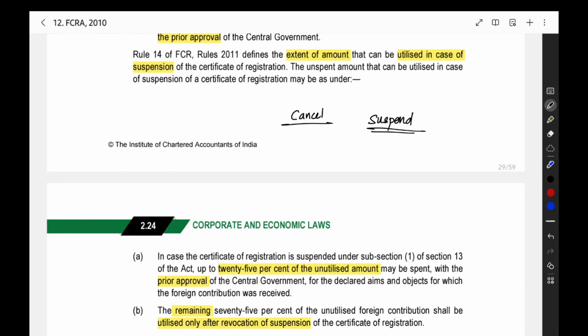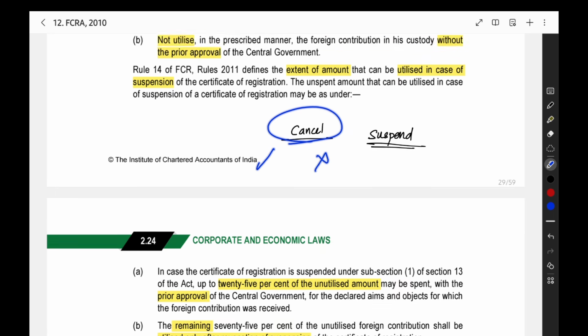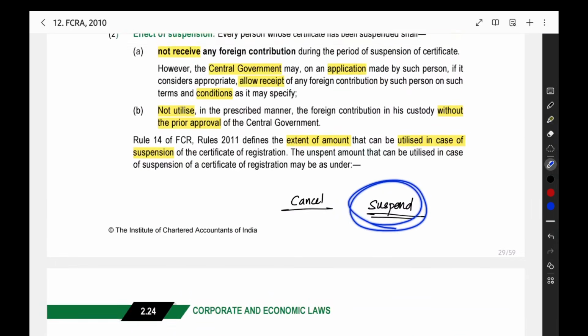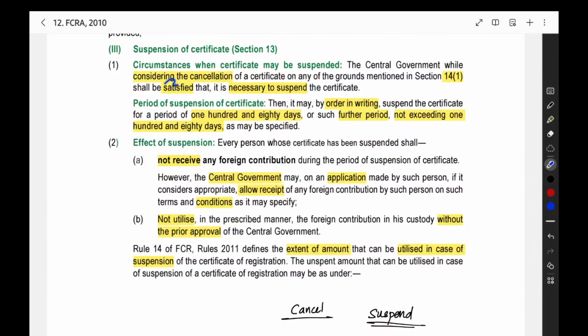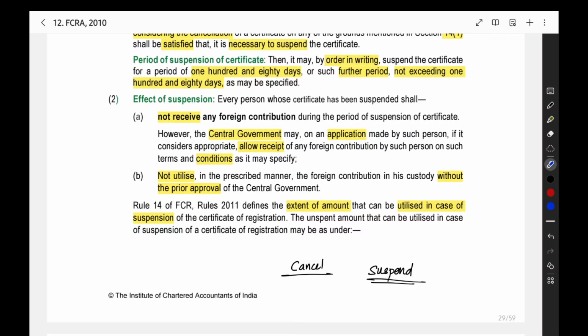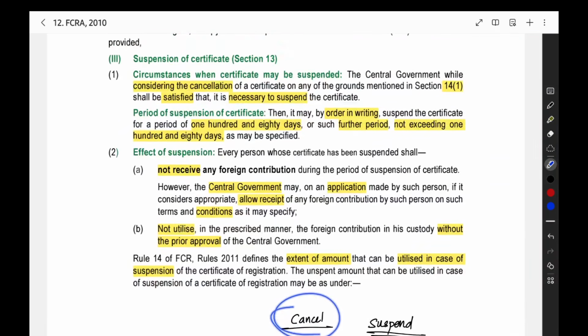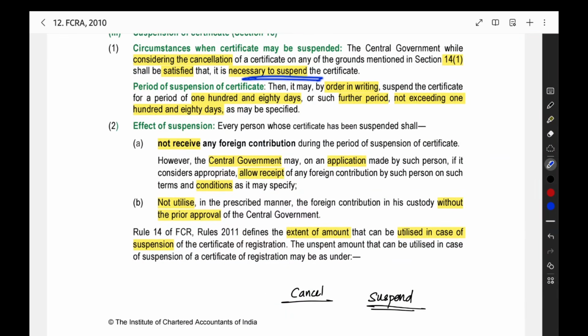They will suspend the certificate. They will make an inquiry. After that, they will decide whether we can cancel or not. So, for that they will do the suspension of the certificate. Like when the central government is considering the cancellation, meaning that they are conducting an inquiry whether we can cancel or not, in that time period, they can suspend the certificate.